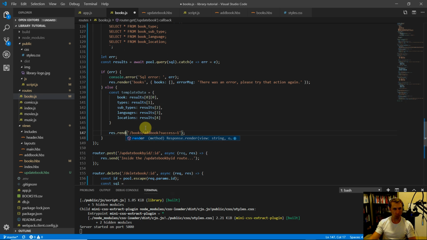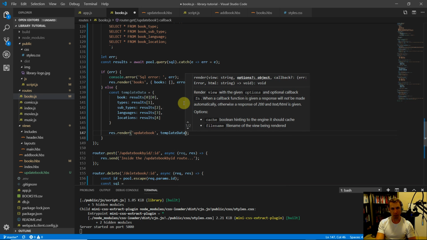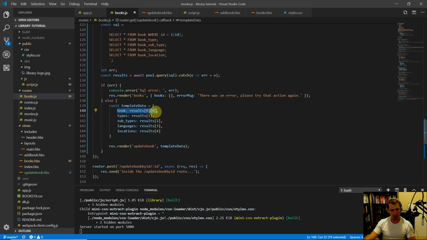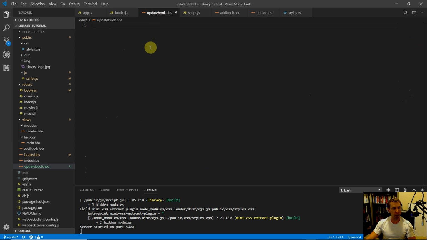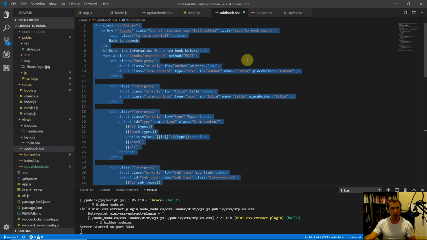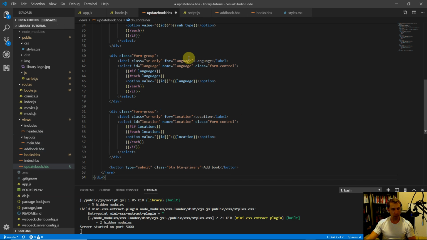And this will be res.render. And we're going to go ahead and render our new template here, which is update book. So res.render update book, and then pass in our template data object here. So we're passing in the book object and all the types, subtypes, languages, and locations. So let's go into update book. And this is going to be very similar to the add book template here. So I'm just going to go ahead and copy all of this, paste it in here.